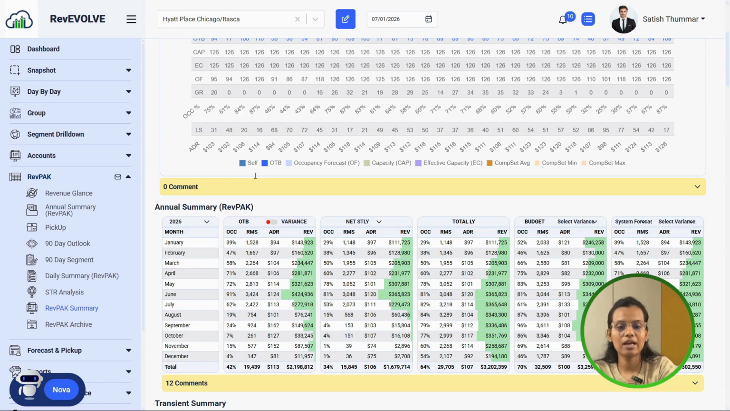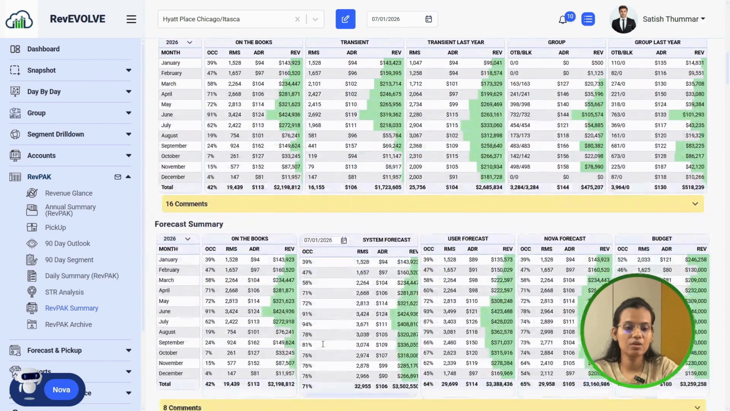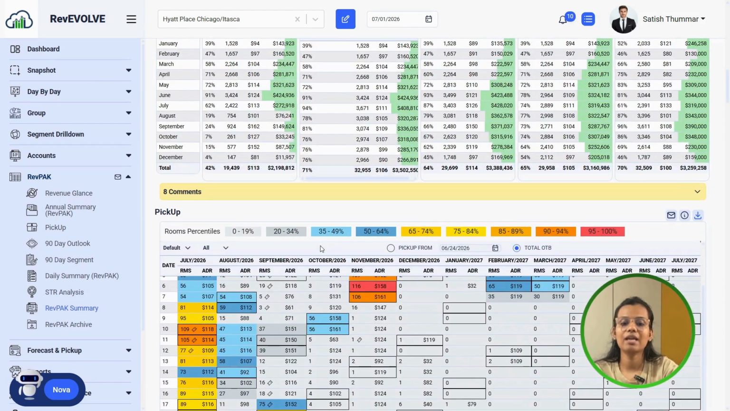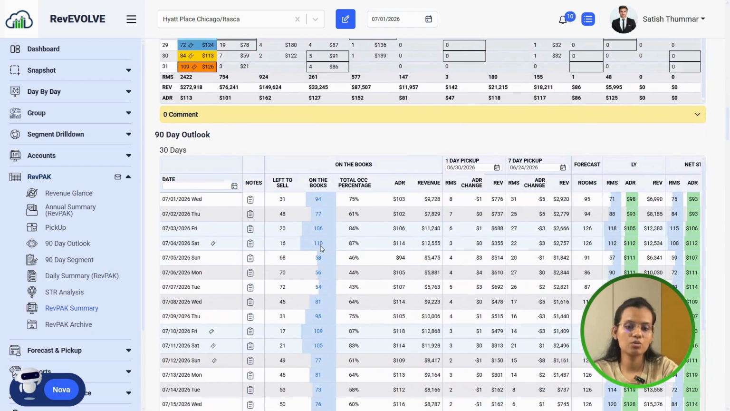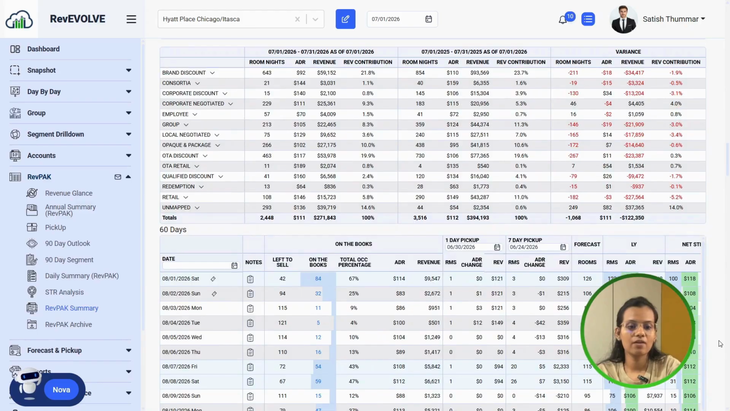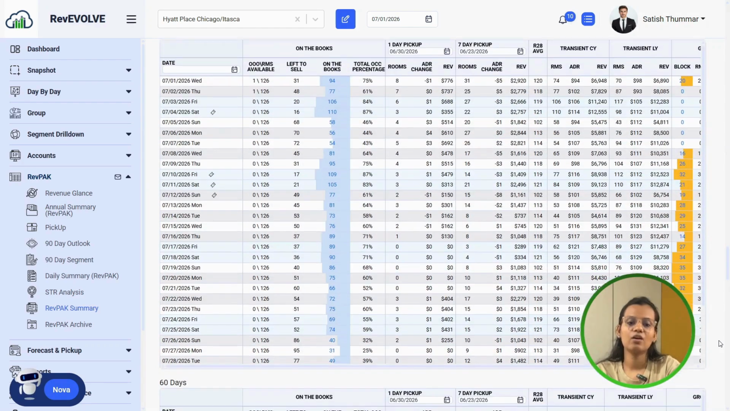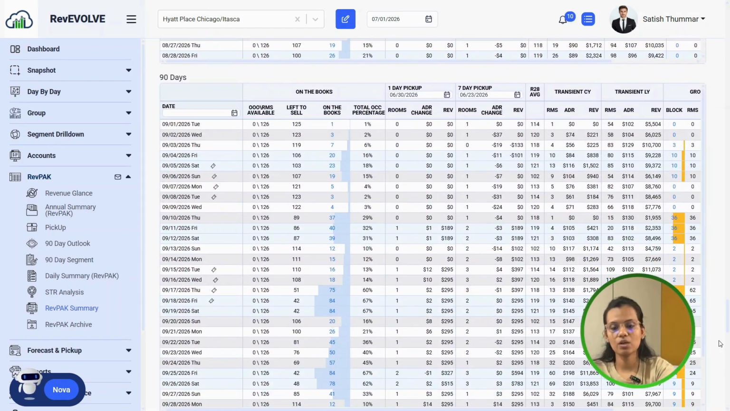Here you can get booking pace, pickup performance, annual summary. Then you can see the transient summary, forecast summary. You can get the heat map of the pickup also. Then all the 90 days outlook values. Then we have 30 days, 60 days, and 90 days split-wise. And along with that, market segments, right? So here you can get everything. This makes daily revenue meetings faster, more focused, and entirely data driven.